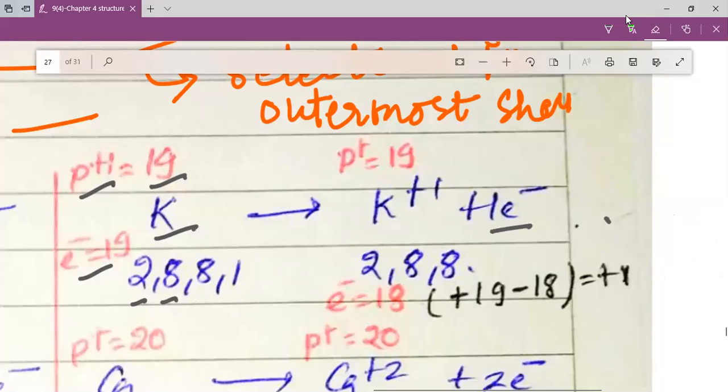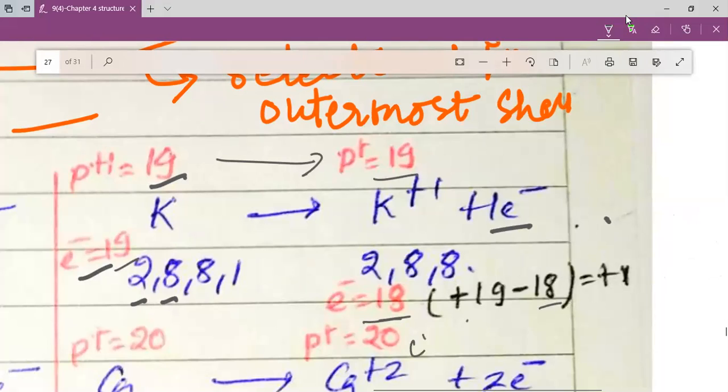The number of electrons has been decreased. So initially there were 19 electrons. Now we have only 18 electrons. And initially there were 19 protons. The protons are still the same. So we have a total of 19 protons and 18 electrons.